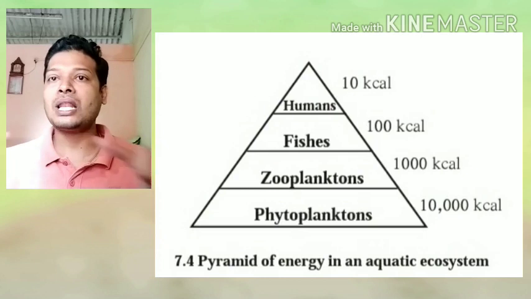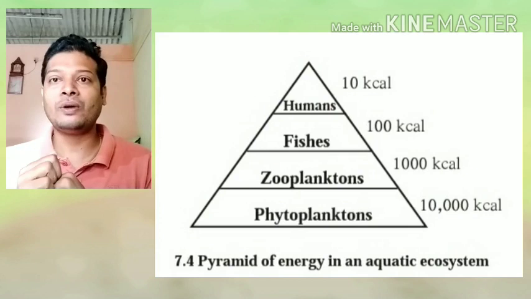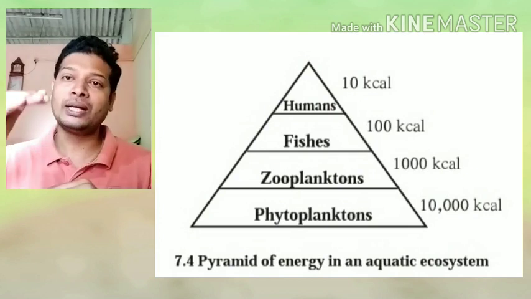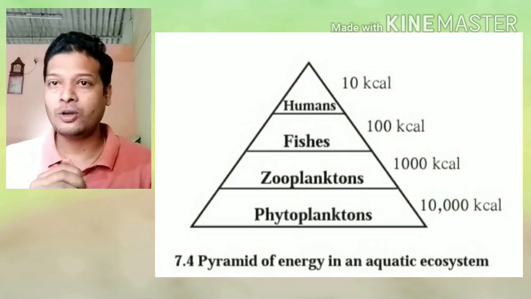So for energy also, if you consider, you get a pyramid. At the base, a large amount of energy. When it is taken up by the primary consumer, a small amount of energy is gained by them. Then again from primary consumer to secondary consumer, again small energy is gained and a large amount of energy is lost.